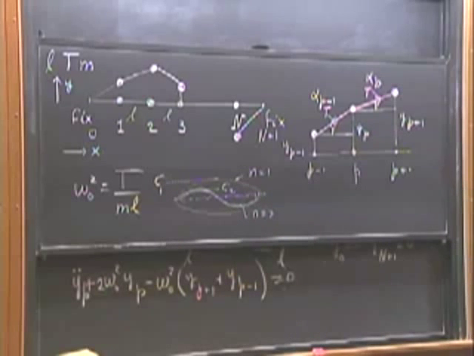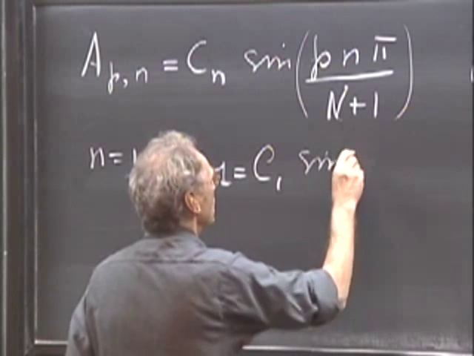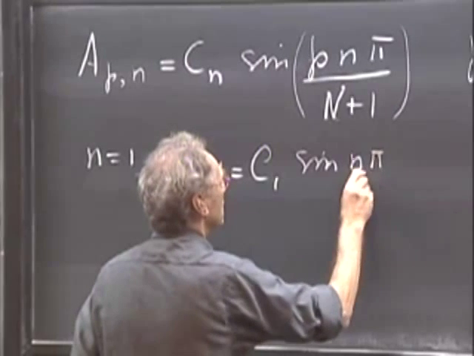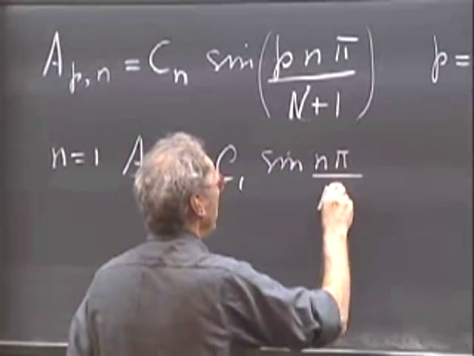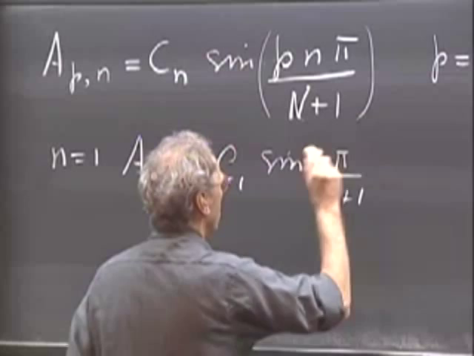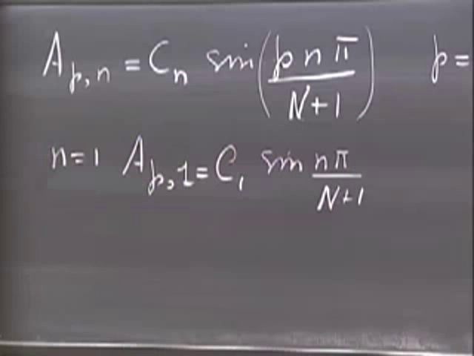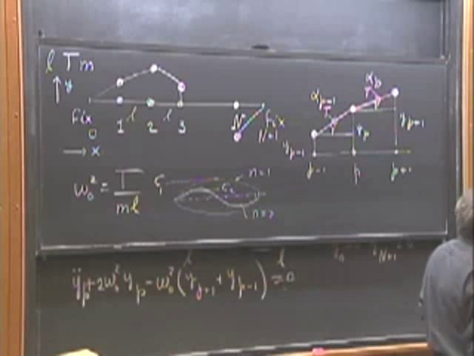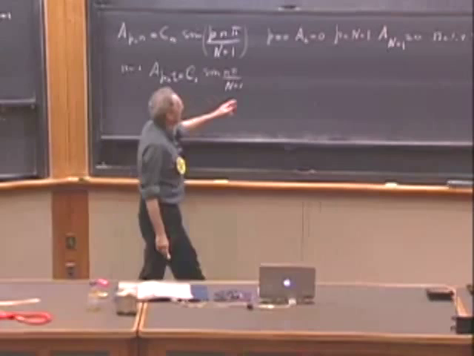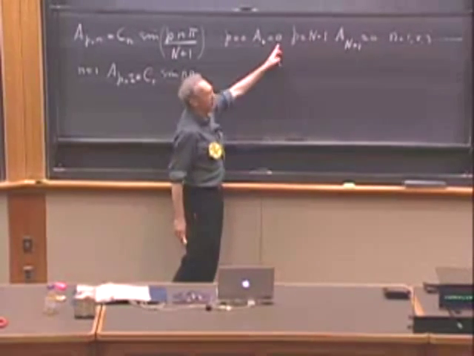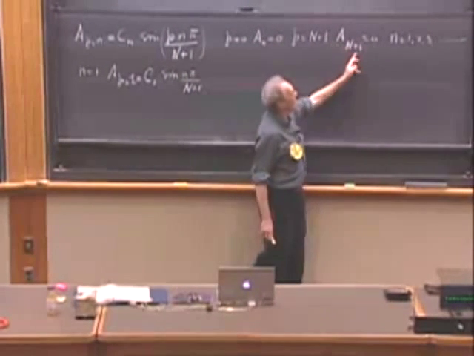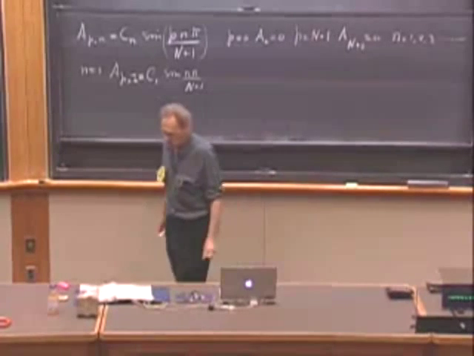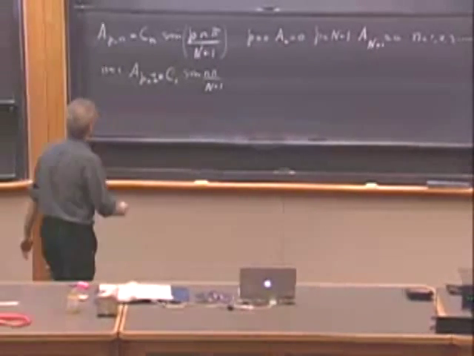And then you would have the sine of P pi divided by n plus 1. And you can indeed convince yourself that that is exactly this sinusoid with an amplitude C1. And you can also convince yourself that particle 0 is 0, and particle n plus 1 is again 0, of course. And if you take n equals 2,